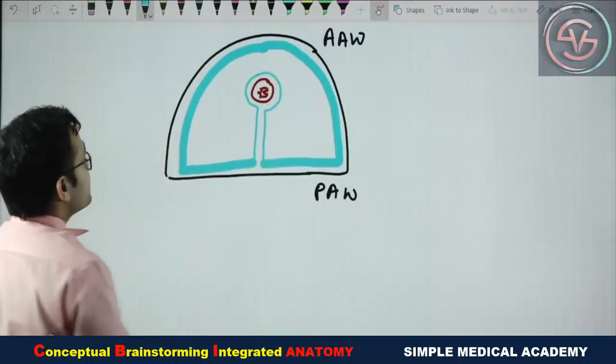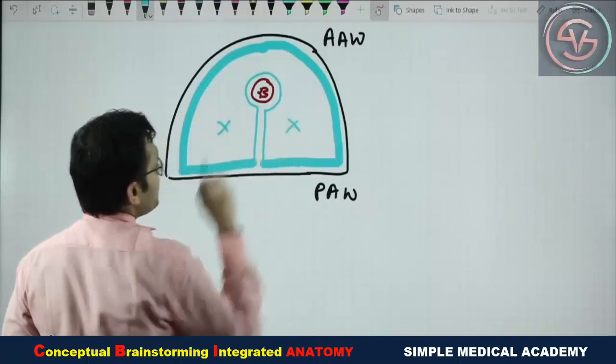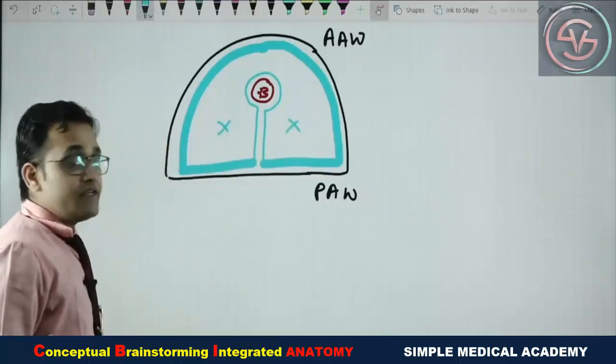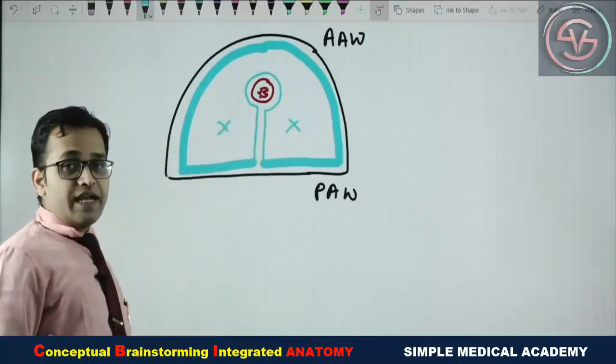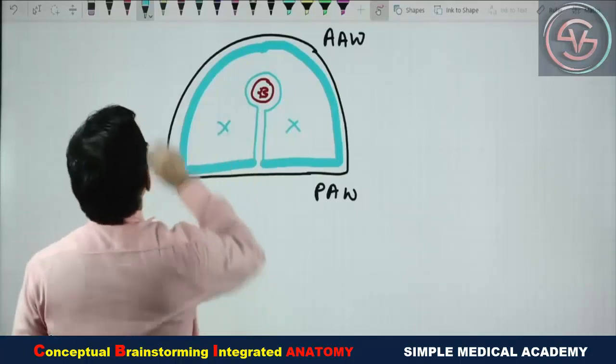Okay, so there is the formation of two equal volume cavities on each side of the GIT tube. So this is the peritoneal fold.